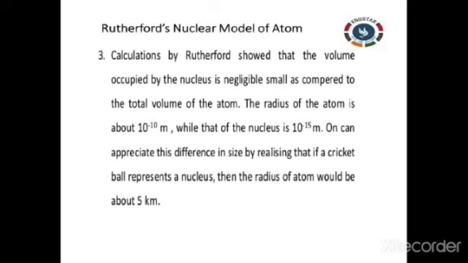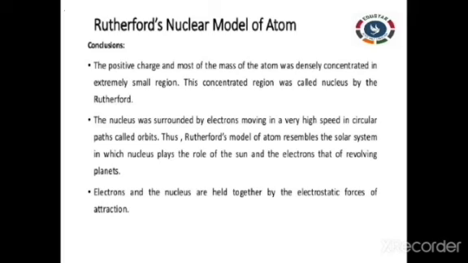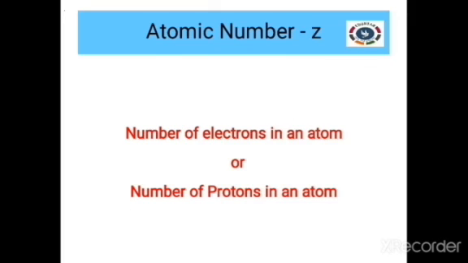After this we will also see another model, the Bohr model, which will be discussed in the next class. Now I'm going to say something about the atomic number. The atomic number is indicated by the letter Z. It is the number of electrons in an atom, or the number of protons in an atom. Both will be the same number for all atoms. So the number of electrons and the number of protons in a neutral atom is always the same.